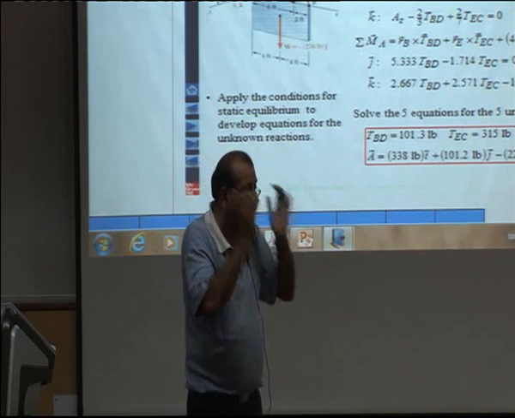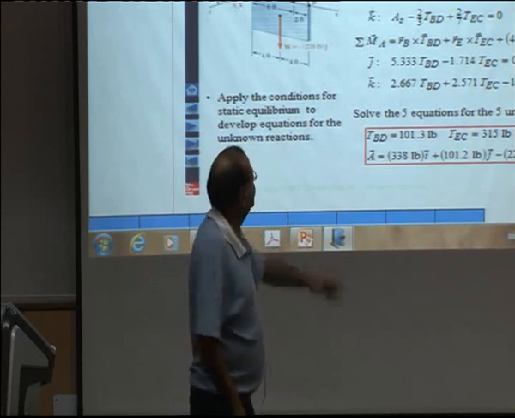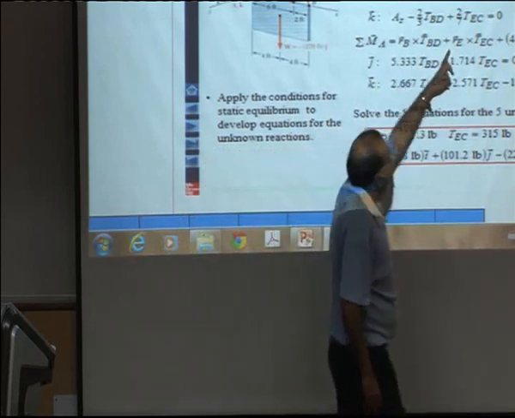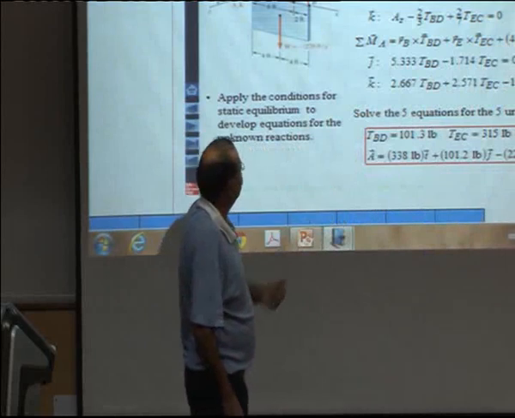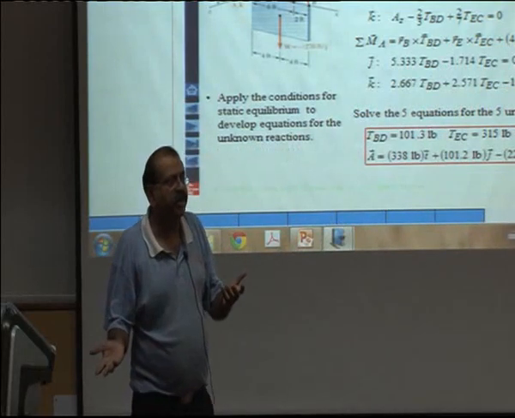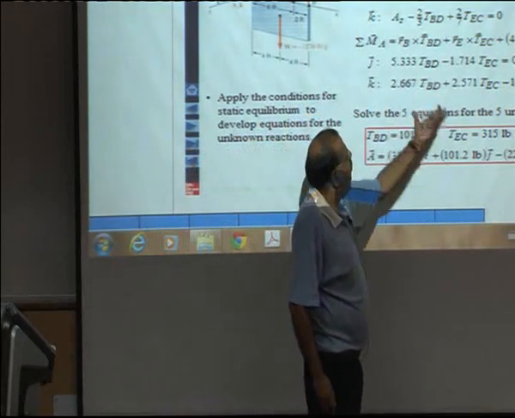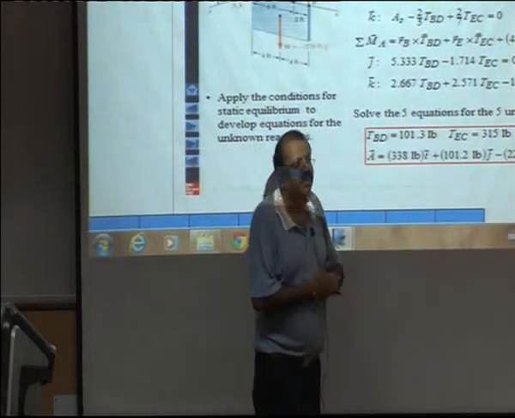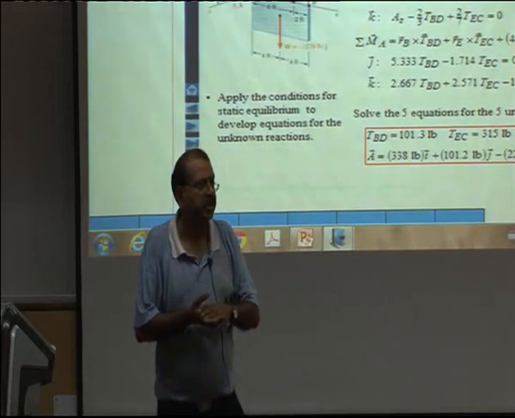Just use your maths, r1 cross f1, r2 cross f2, r3 cross f3. So, that is what has been done here. You write sum of all these force moments is equal to 0, automatically the x component will come out to be 0, you will only get j and k components. You have 5 equations, 5 unknowns, you will be able to solve for them. This is how you solve these 3-dimensional systems.